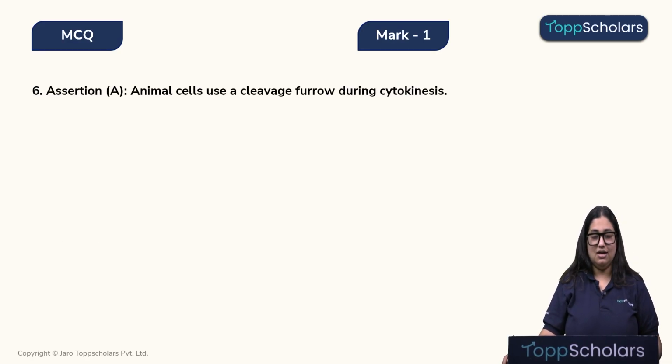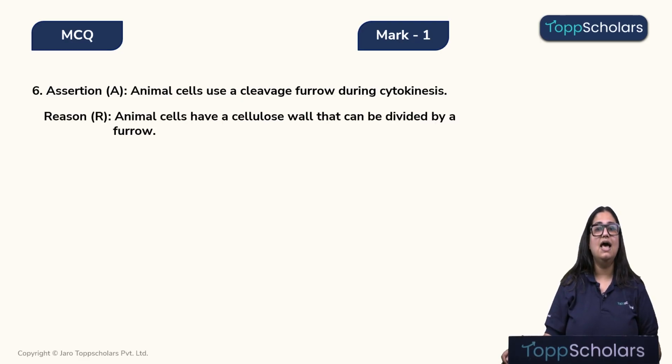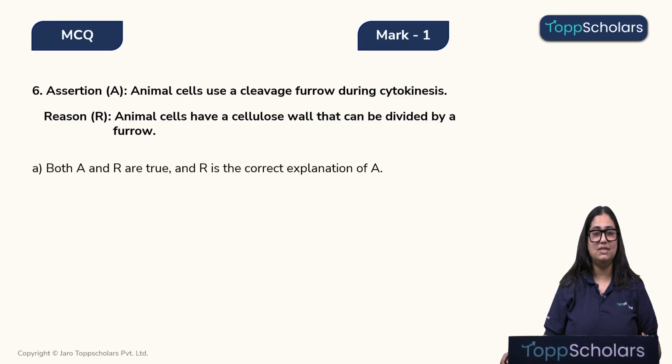Question number 6, again it's an assertion reason kind of question. Let's read it. Assertion: animal cell uses a cleavage furrow method during cytokinesis. Reason: animal cells have a cellulose wall that can be divided by a furrow. Let's look at the options. Option A says both assertion and reason are true and reason is the correct explanation of assertion.